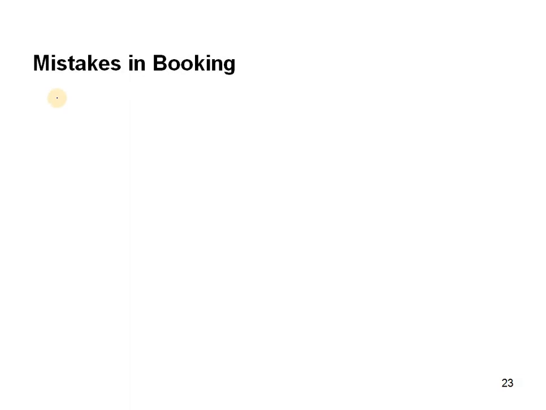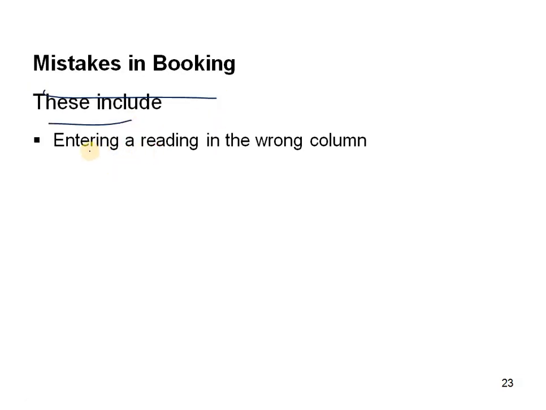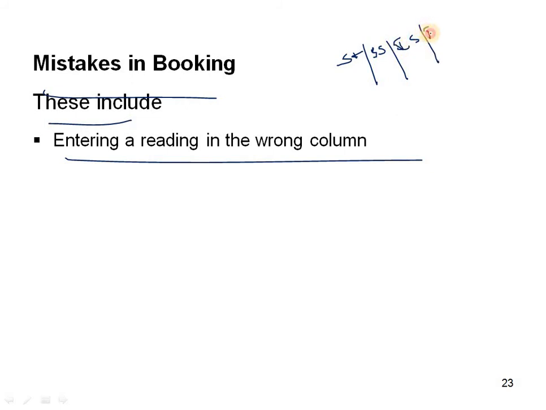Okay. And mistakes in booking. These include entering a reading in the wrong column. Suppose this is our table: station, backsight, IS, FS, HI. So this is our table.